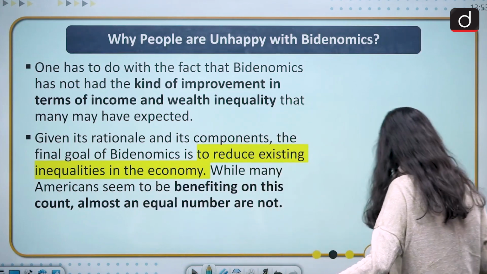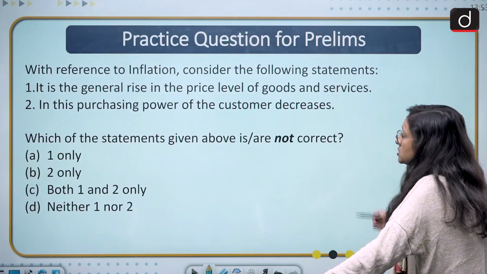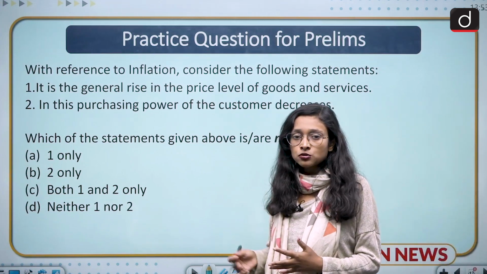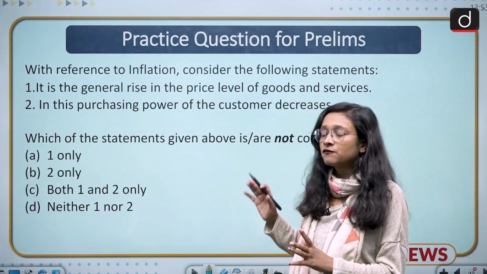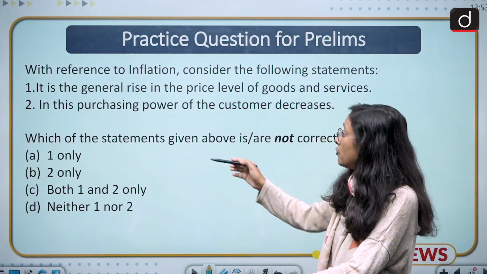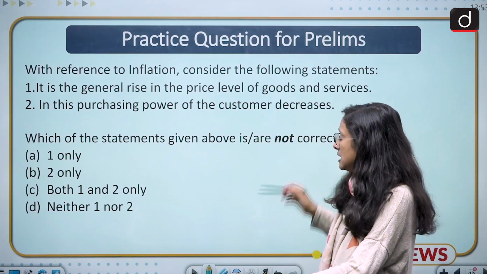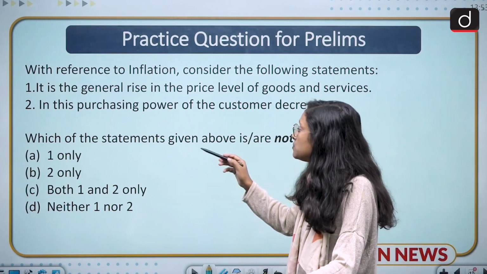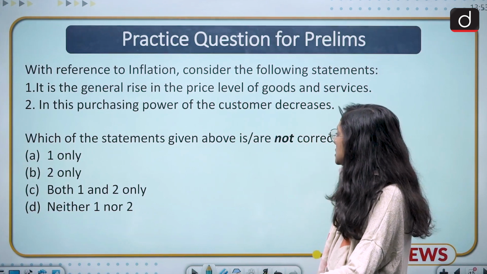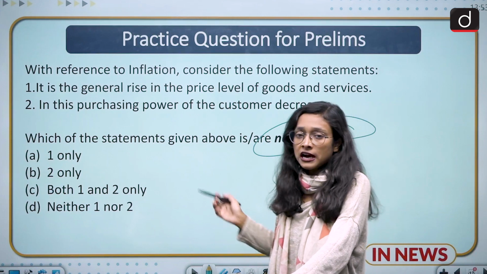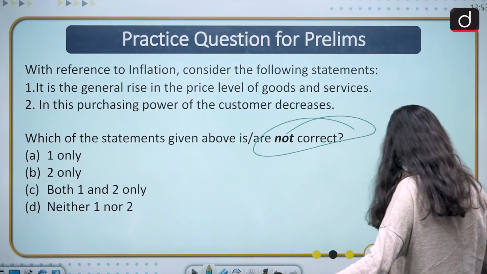So moving to the question part. This is a practice question, because we have discussed a lot about various economic terms. This slide is about inflation. The first statement is, it is the general rise in the price level of goods and services, and the second statement is, in this, the purchasing power of the customers decreases. Here you have to give the not correct answer. So kindly comment.